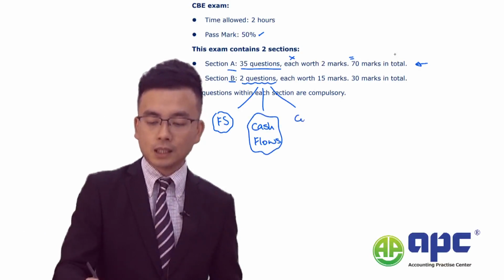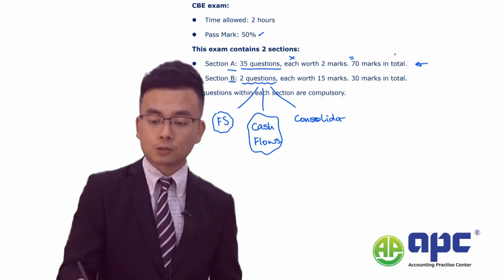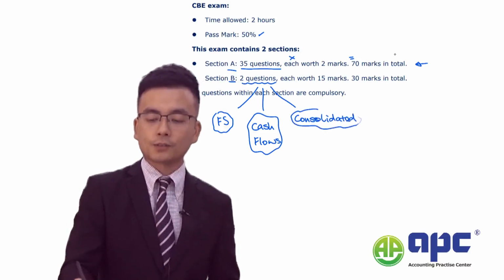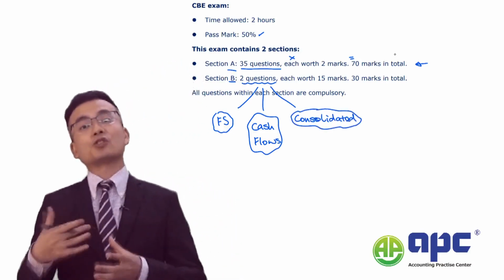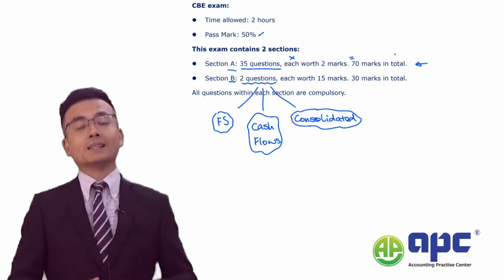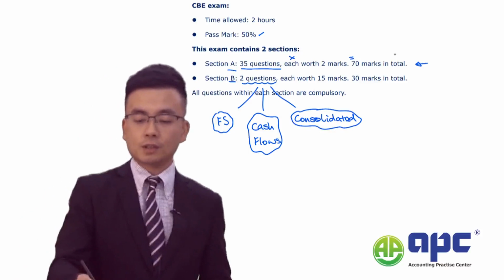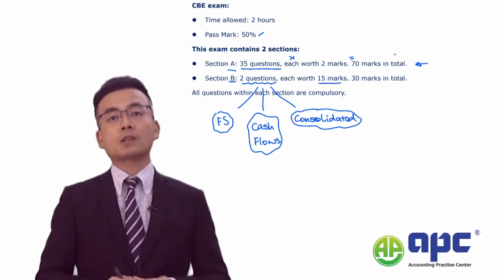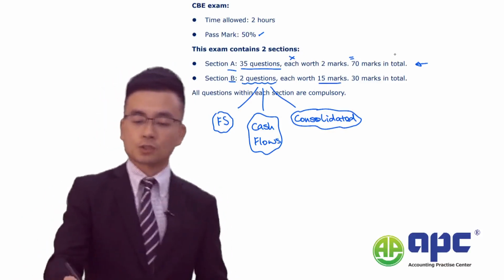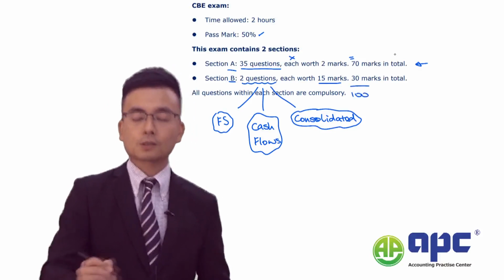Third is preparing the consolidated financial statement, the group account. Of course, interpretation may come in section B as well. Each section B question will be worth 15 marks, so 30 in total. So the total is 100 marks.